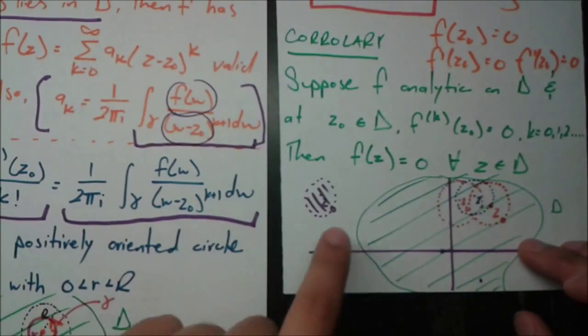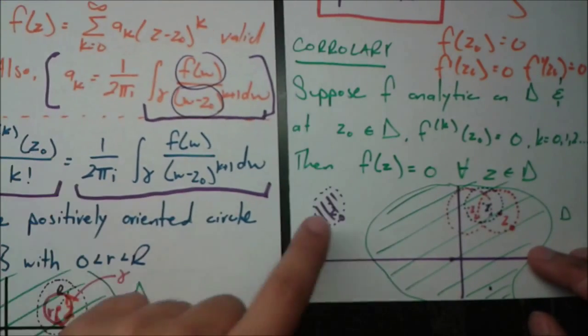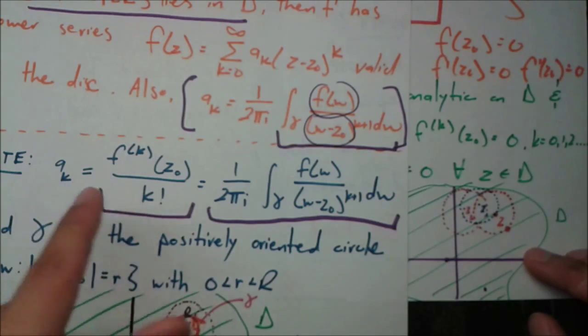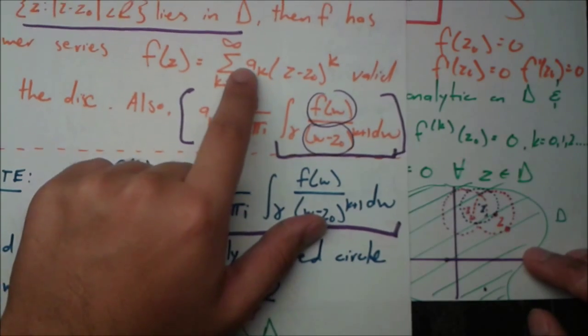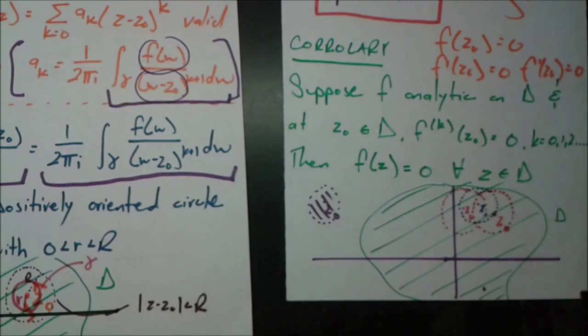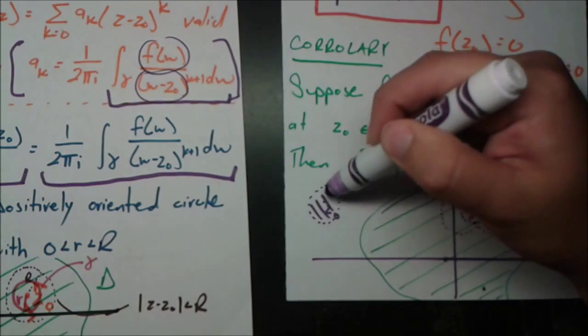But in the case here, what is the kth derivative evaluated at z naught? It's going to be 0 every single time, which means these a sub k are going to be 0, and this power series is going to be 0. So we're going to have f of z equals 0 inside that disk. So we established that within this disk, f of z equals 0.